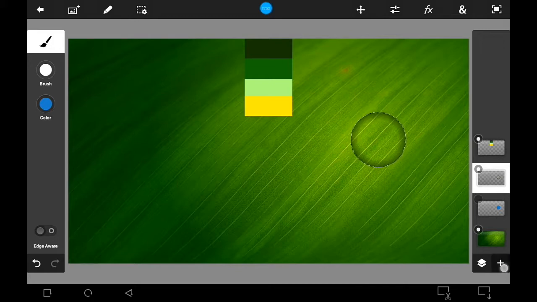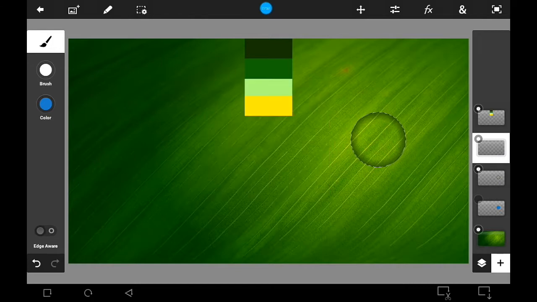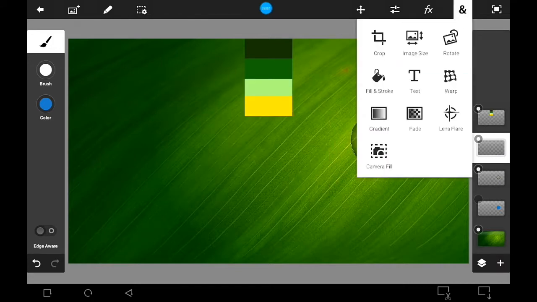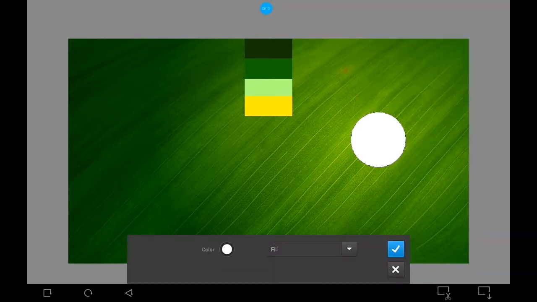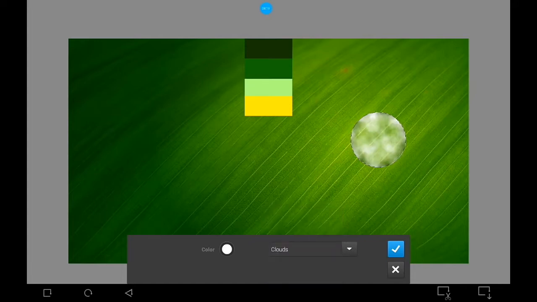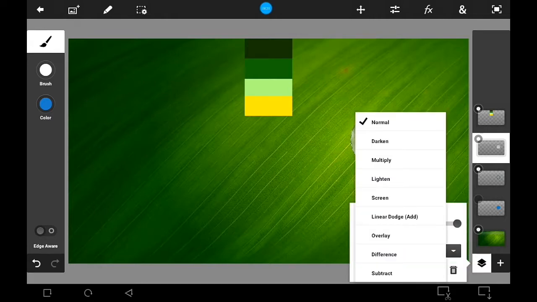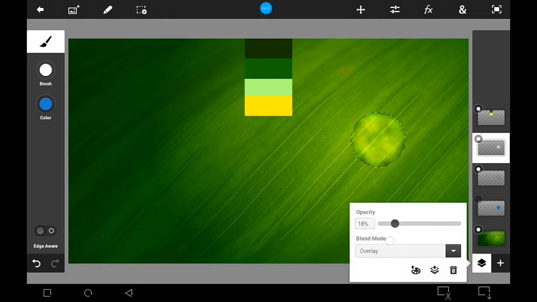Let us create an empty layer to add texture. Change the fill to clouds. You can try different blend modes. Reduce the opacity.